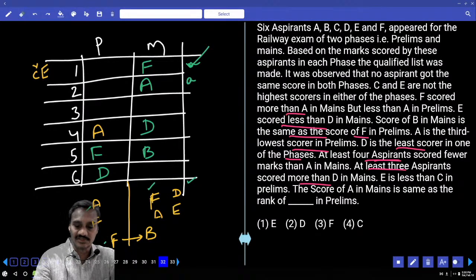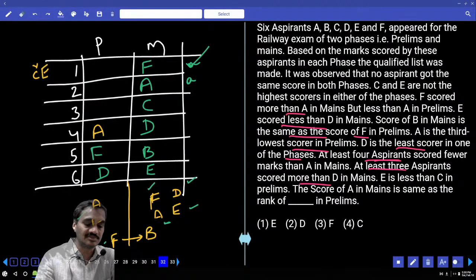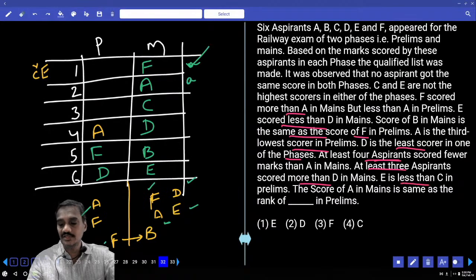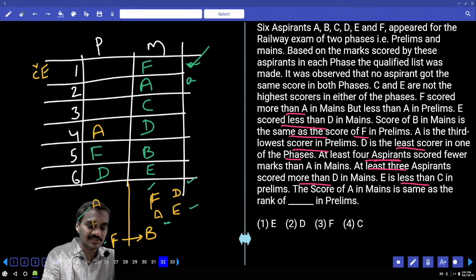And if D is here, then now this A is lesser than this F. A is lesser than F and D, and E must be at this place. Now if E is here, who is the person left over here? C is the person left over. And E scored less than C in prelims. E is lesser than C in prelims.